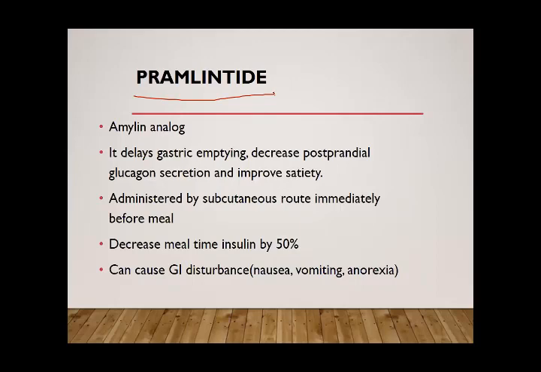The first line drug, or the drug of choice for all patients, is metformin. Metformin is used for almost all newly diagnosed cases because it is quite safe. It has no chance of hypoglycemia that can produce a problem in diabetic patients, it reduces weight, it improves appetite, so it has very few adverse effects compared to the other groups of drugs. So metformin is the first choice. Then you can use sulfonylureas, thiazolidinediones, or other groups of drugs. These drugs can be used alone or in combination if the blood glucose level is not controlled.